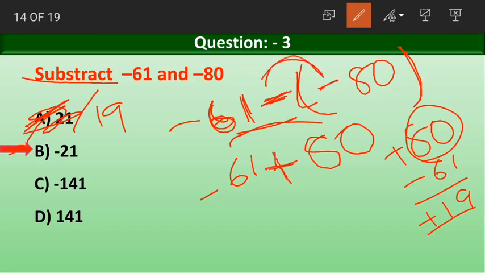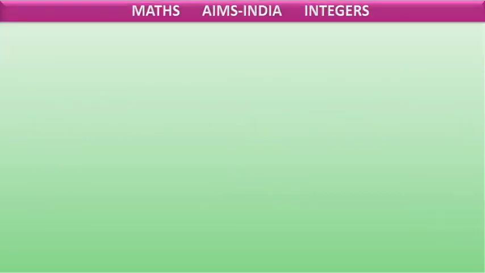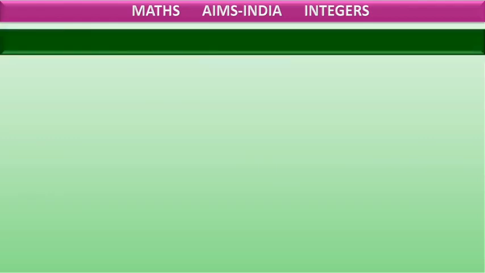Minus into minus is plus. Minus 61 plus 80 is equal to 19, and as 80 is the higher absolute value number and it has a positive sign, the answer is also having a positive sign. Is it clear? Sorry for the wrong option here. The correct answer is plus 19.